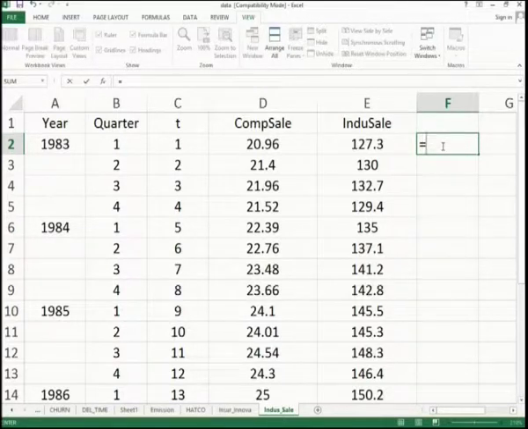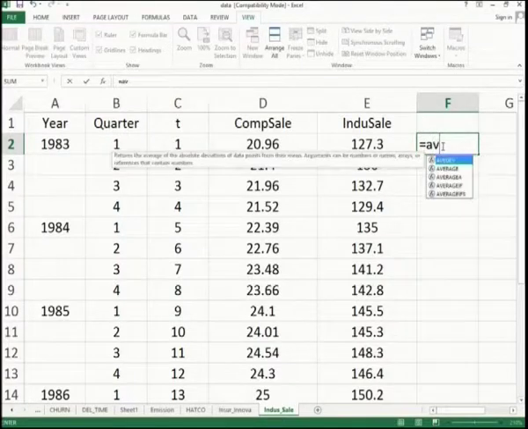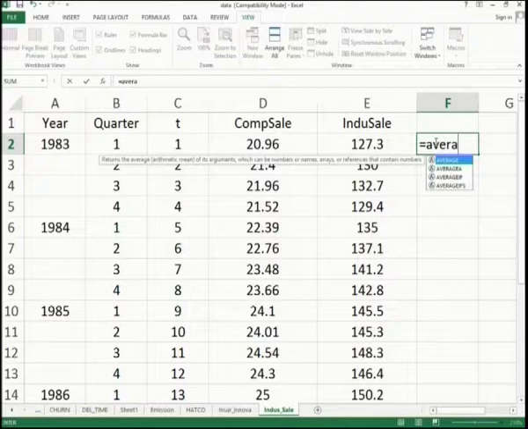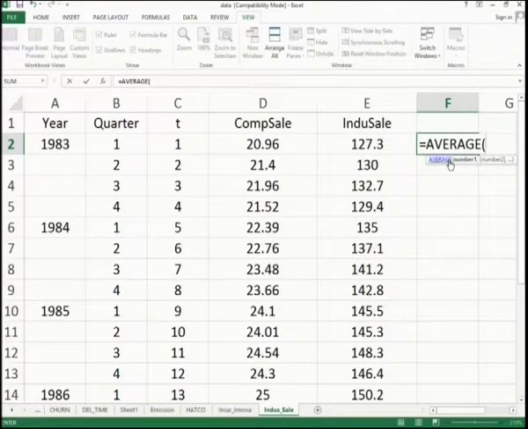So, I just start with an equality sign, then I take the function average. It is in my objective. So, I select average. When we start typing each character, there is a clear help file for you, so that you can choose among n number of functions which start with A, what are all the useful functions we must have, maybe logical, maybe numerical, anything for that matter. Anyway, we are here interested in looking at average. So, I just select average, double click it or even type it.